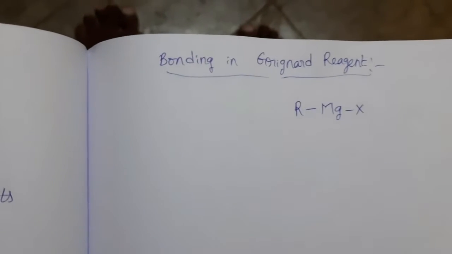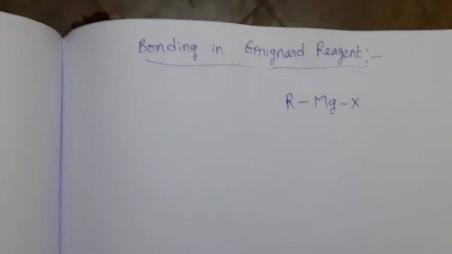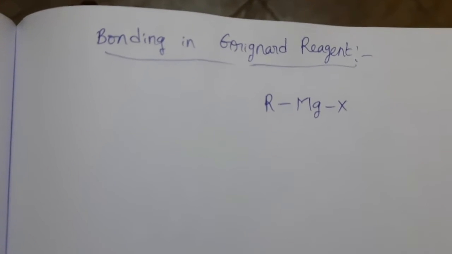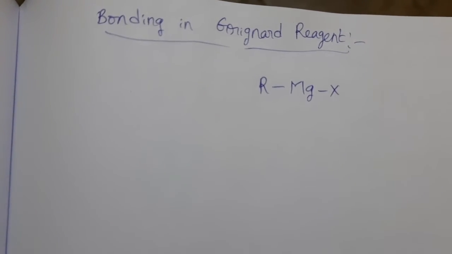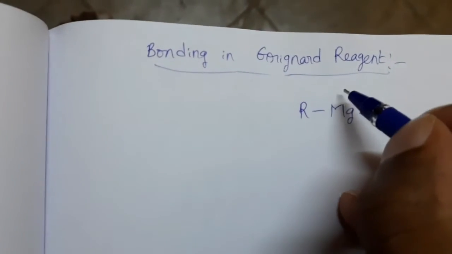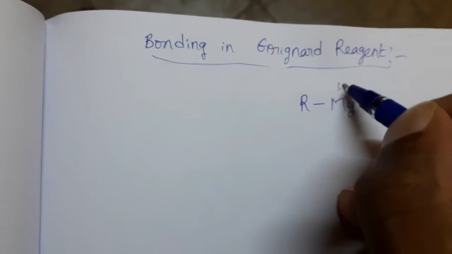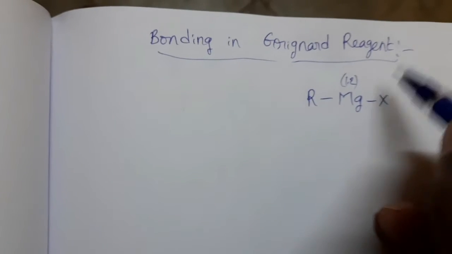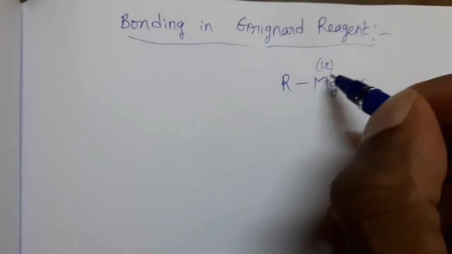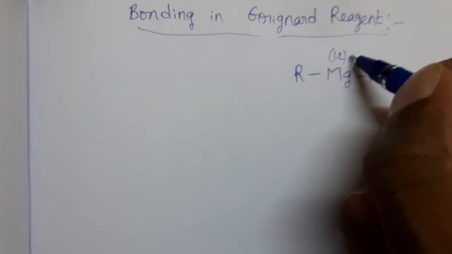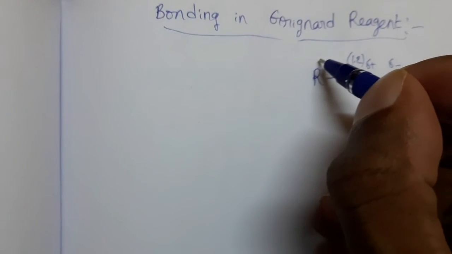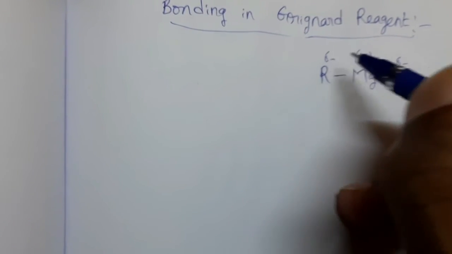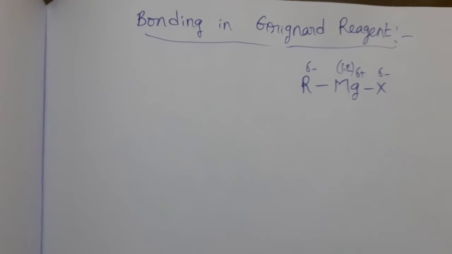Say this, magnesium is a metal, it belongs to second group, so its electronegativity is very less, that is 1.2, and so it acquires positive charge, halogen acquires negative charge. Here the carbon atom present in the alkyl group can also acquire negative charge.